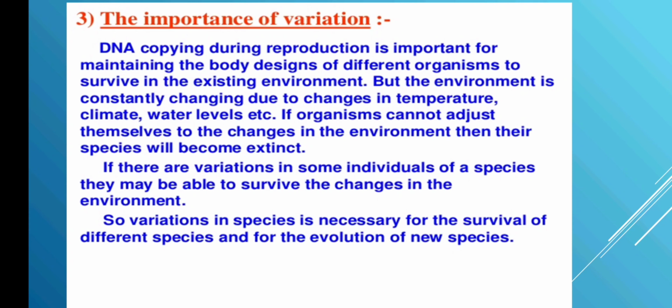If organisms cannot adjust to the changes in the environment, then their species will become extinct.